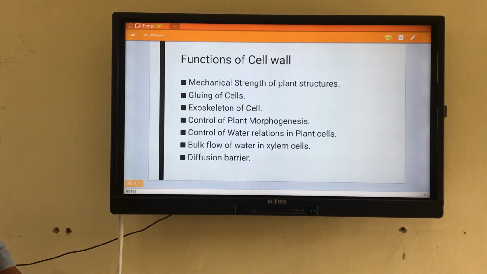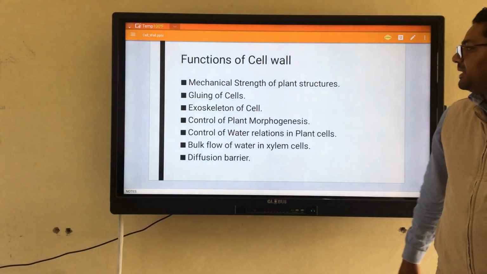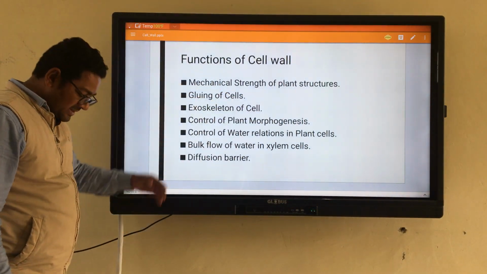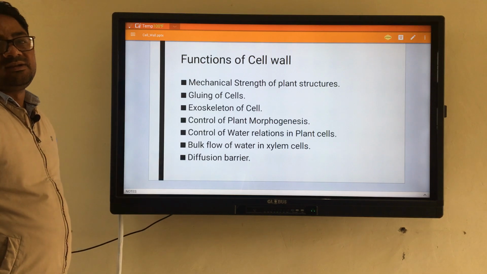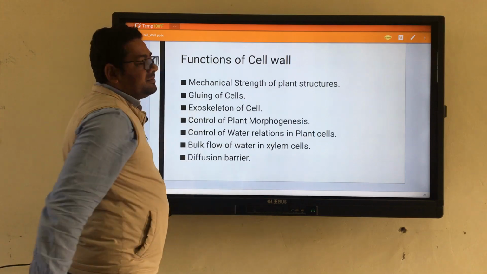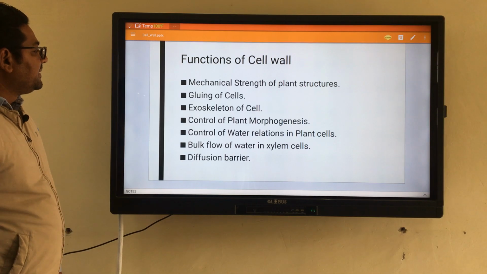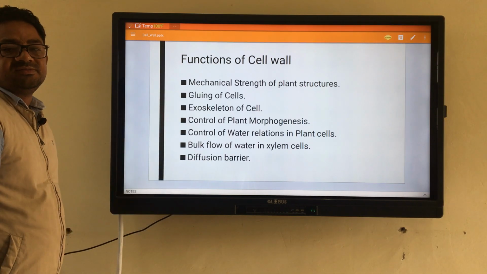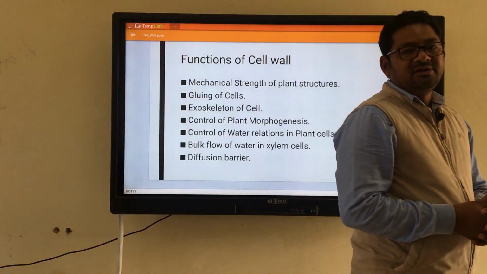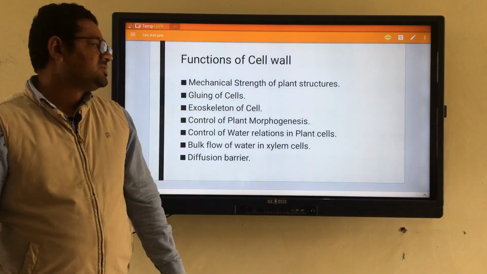After that finally we come to the functions. There are certain functions associated with the cell wall by which the cell establishes itself. One of the important functions is the mechanical strength. You know that the cell wall is thick, rigid and hard, by which plant structures get mechanical strength. In the same way this cell wall also helps in the gluing of cells. 2 different cells stick with one another, they are in contact with one another, and this connection is due to the presence of the cell wall.